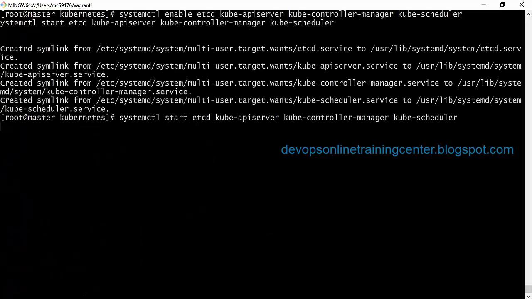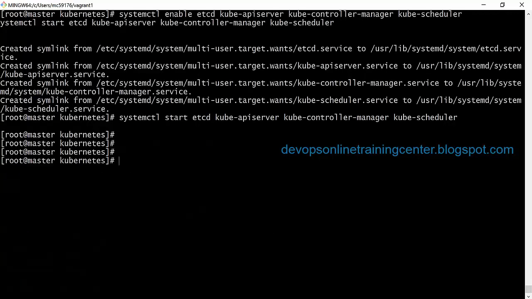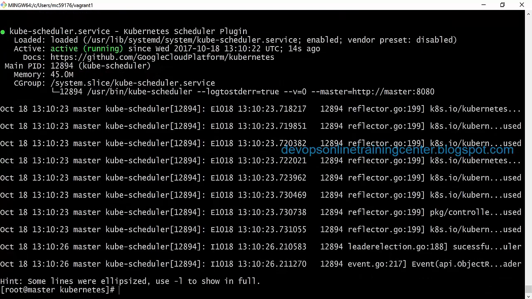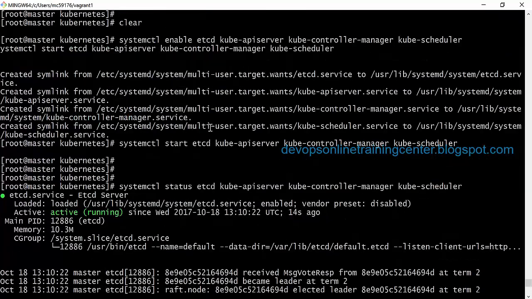Let us see if this will run. Okay, so this is started. It started etcd, Kube API server, Kube controller manager, Kube scheduler. So these are all the processes which are responsible for managing the cluster nodes. Okay, so let us see if anything is failed. Active. Okay, all four are running.